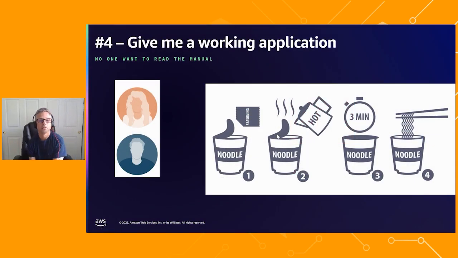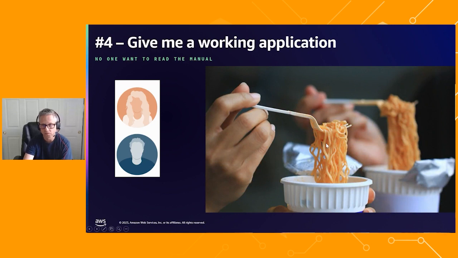Which brings me to the fourth thing that we learned, which will come as no surprise to anyone: no one wants to read the manual. What application developers want is a working example that they can get hands-on experience with and start to explore how the product works and what it can do with them. So no instructions on making pot noodles. Let's give you the pot noodle out of the box, as it were.